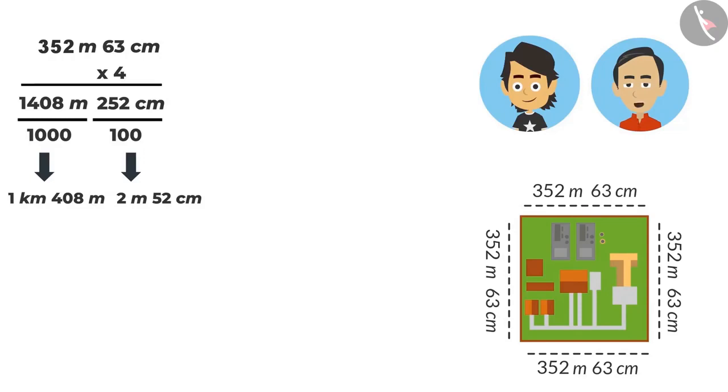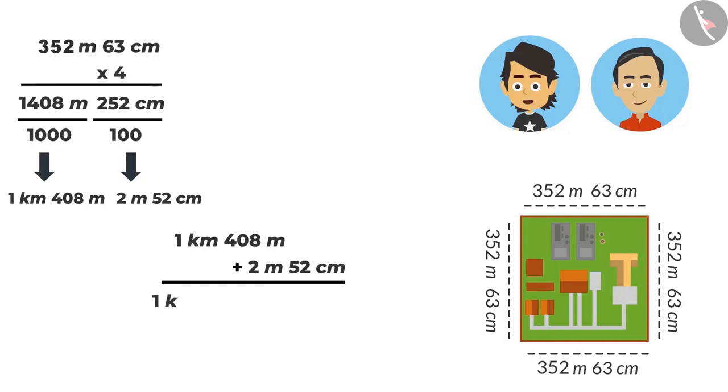Absolutely correct. Now tell me, how much is the total length? Total length would be 1 kilometer 408 meters and 2 meters 52 centimeters. But when there are two values in the meter, they can be added. Yes, then it would be better. This means the total length of your factory boundary would be 1 kilometer 410 meters and 52 centimeters. Yes, Ayushman. Now completely correct.